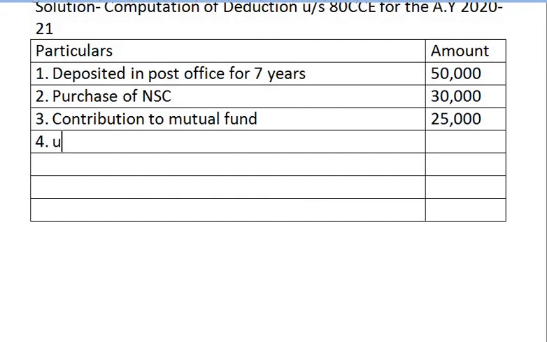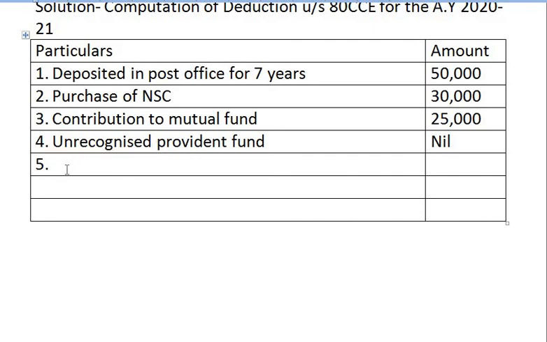In particulars column, we are writing that he has contributed in unrecognized provident fund but in amount column we are writing nil because unrecognized provident fund is not eligible for deduction under section 80C.